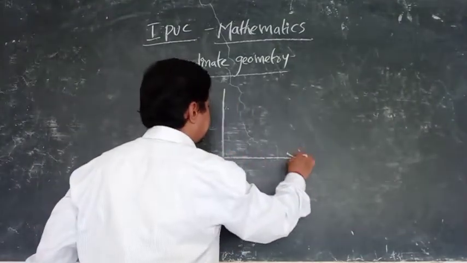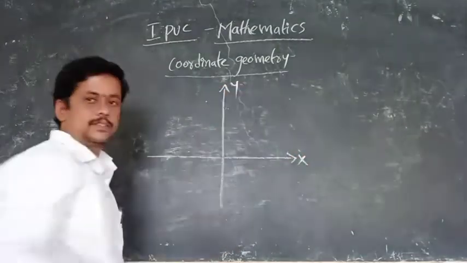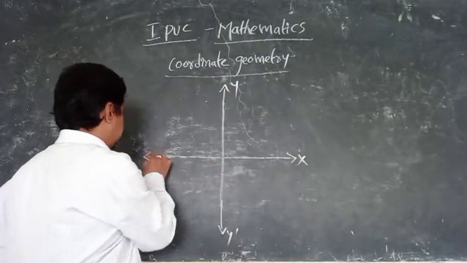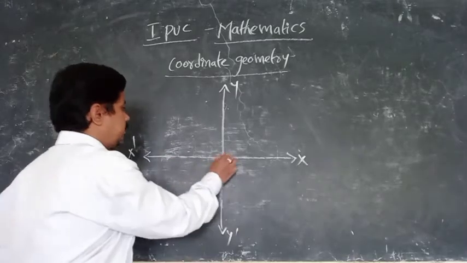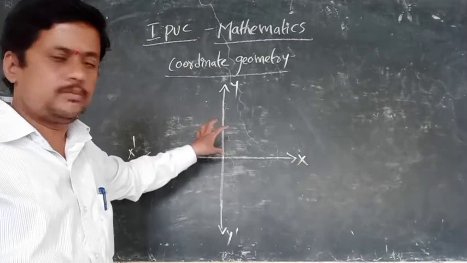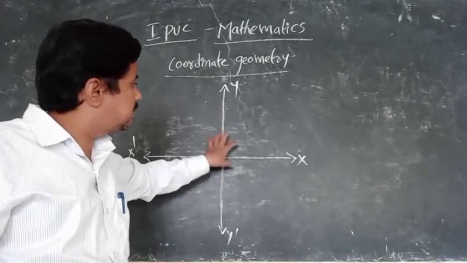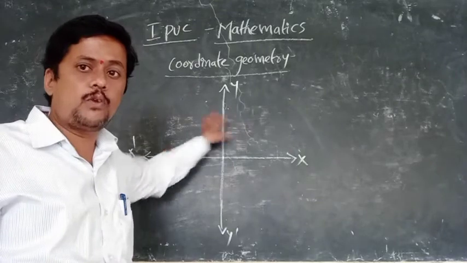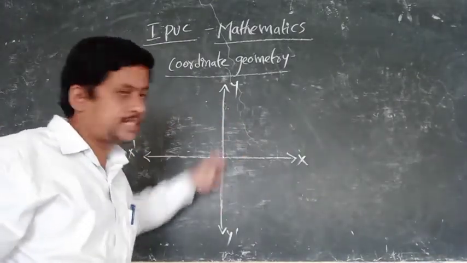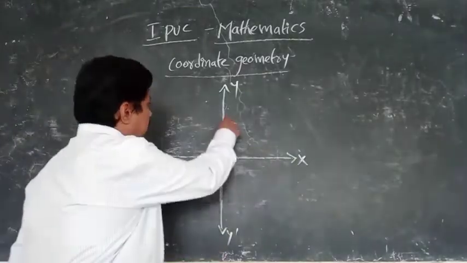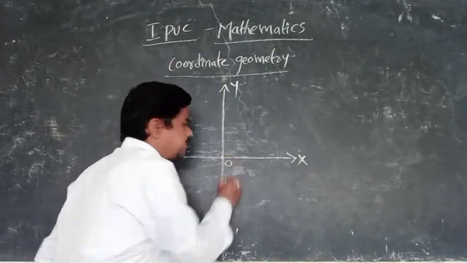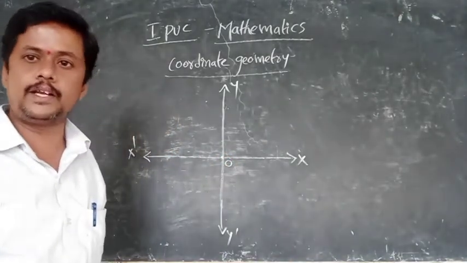This is the x-axis and this is the y-axis, with x dash and y dash. These two axes divide the plane into four parts. The x-axis and y-axis meet at one point, this is called the origin, the point (0, 0).